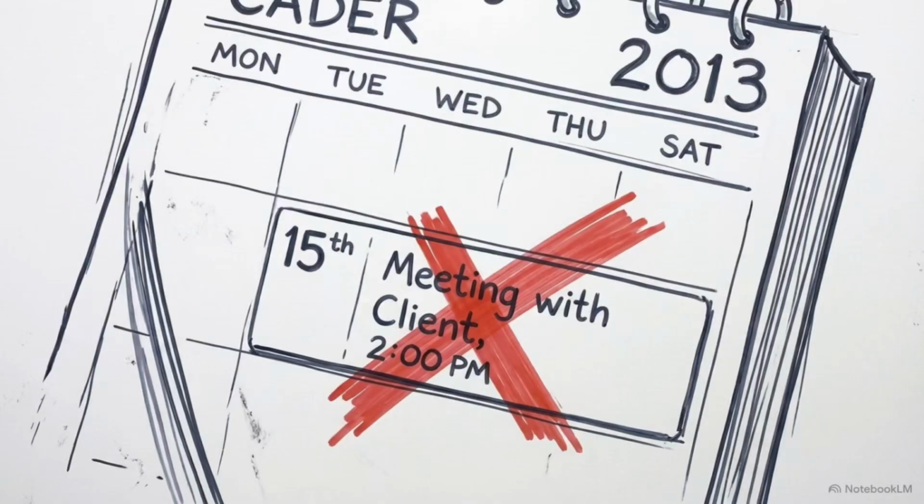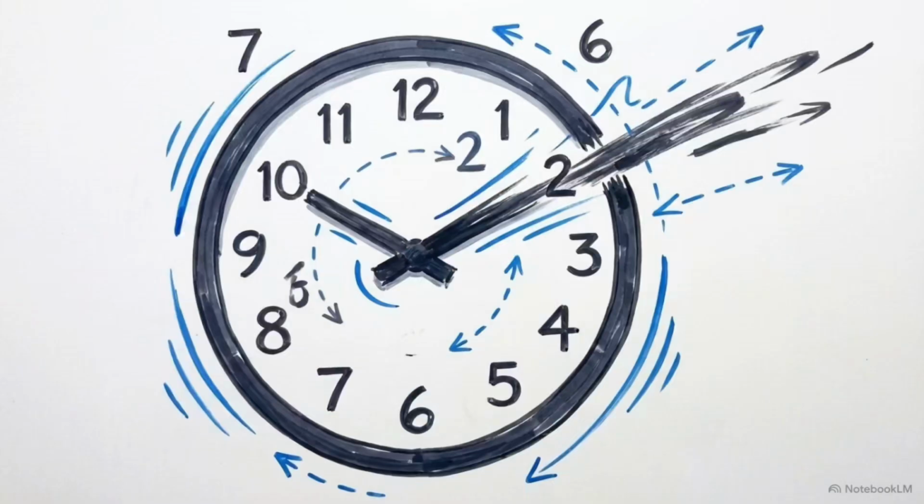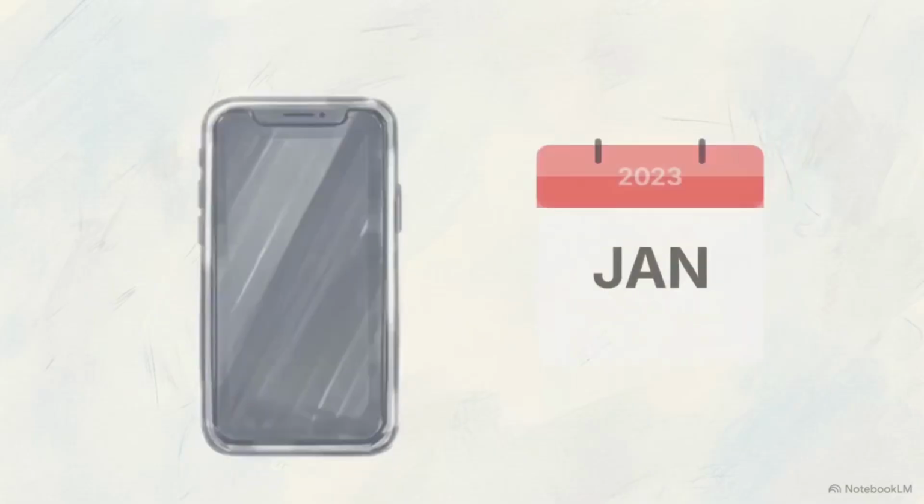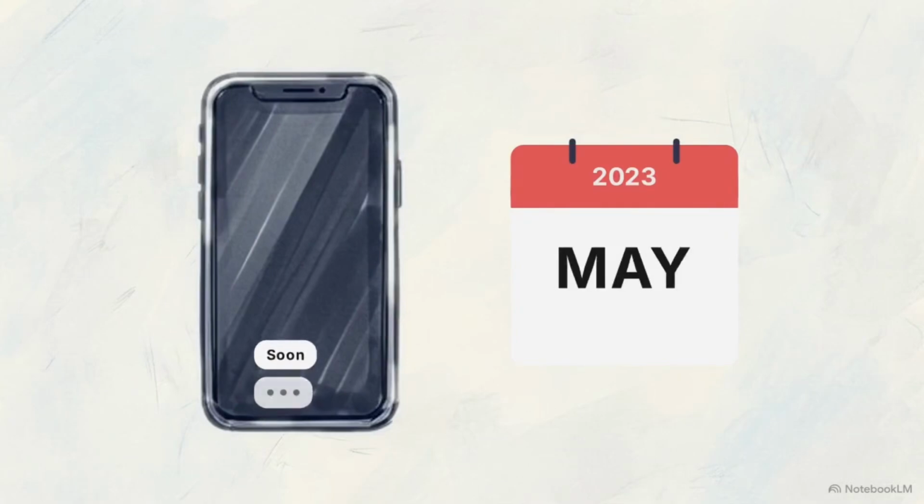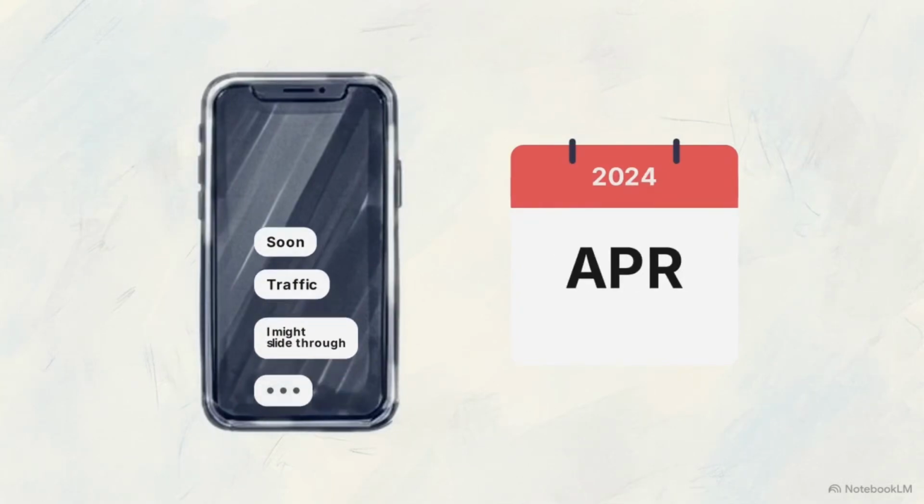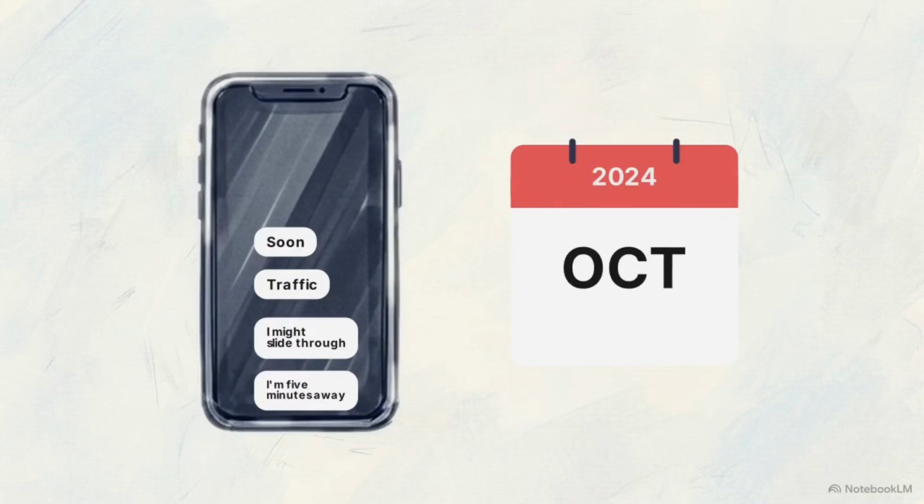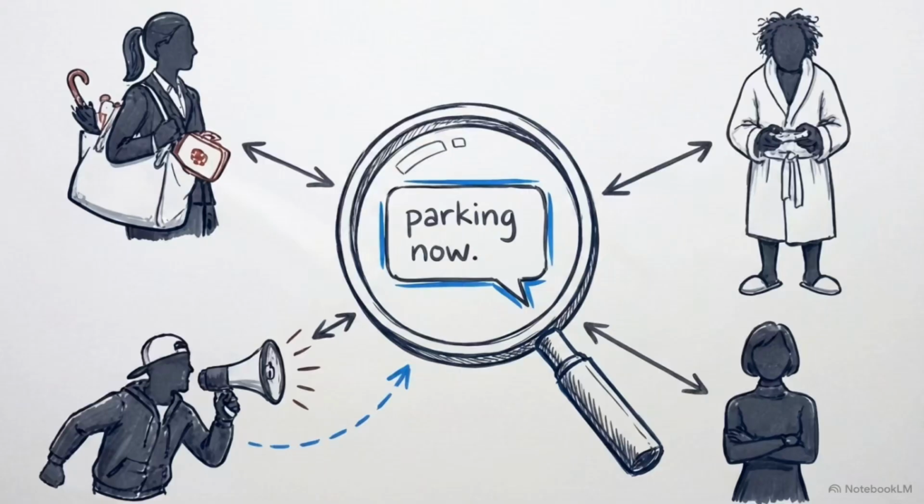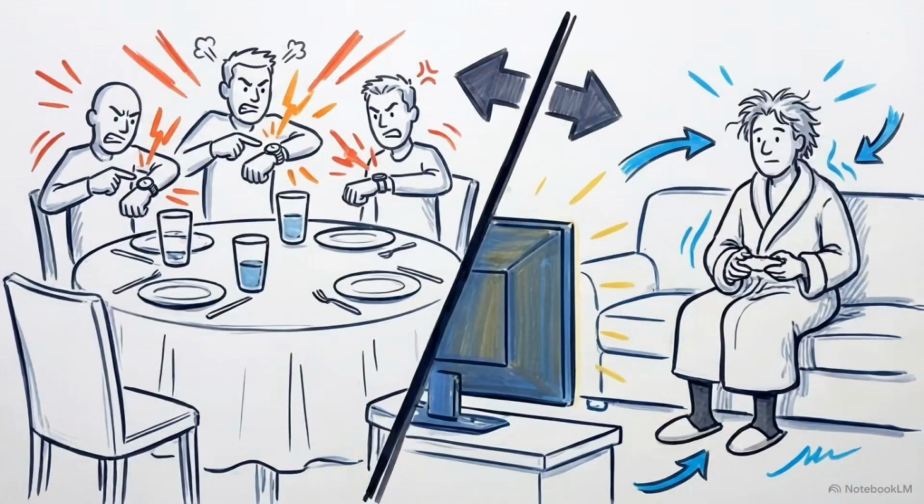The second archetype is the professional flake. This person lives in a state of chronic temporal distortion, where 15 minutes means 2 hours. Audit your messages for specific linguistic delay tactics. Look for the phrases, "I might slide through," or "I'm 5 minutes away," appearing repeatedly over several months. Contrast their texts against their actual physical behavior. If they text "parking now" while they are still in a towel playing video games, you have identified the flake.